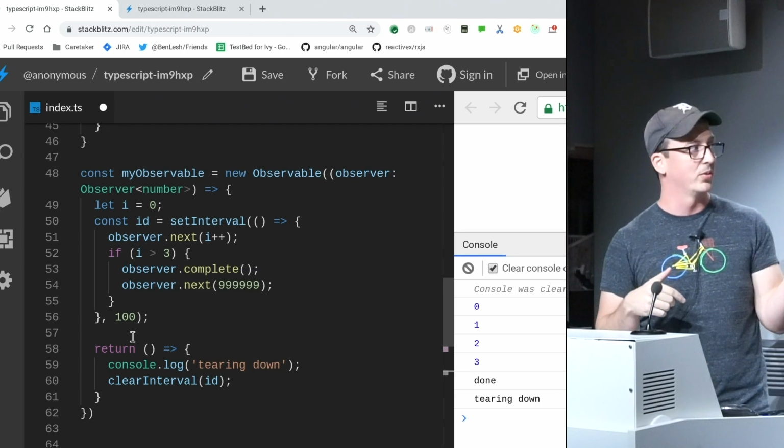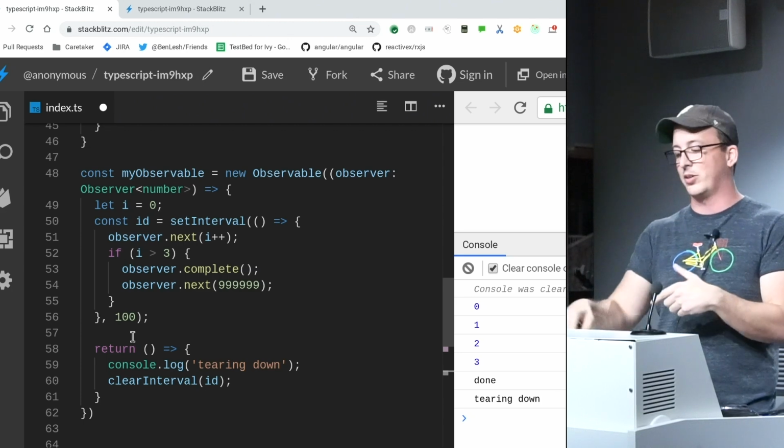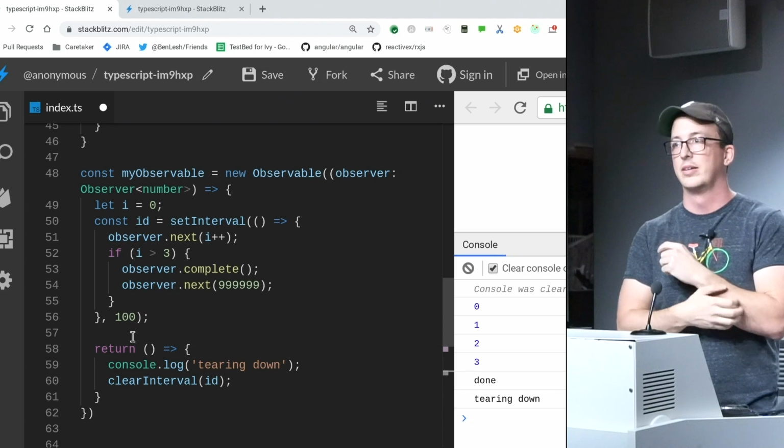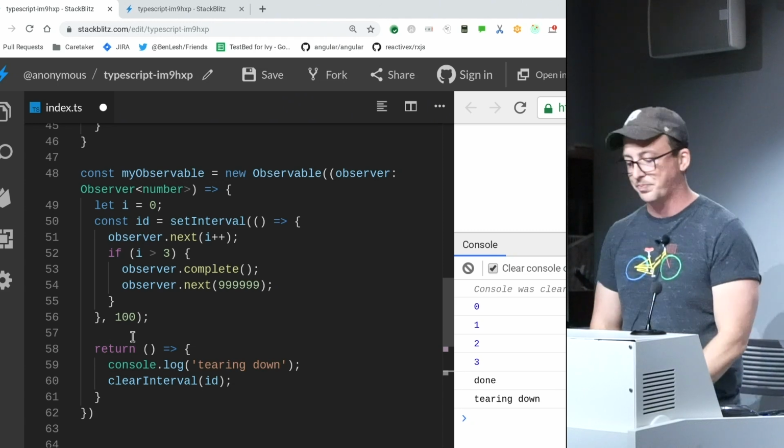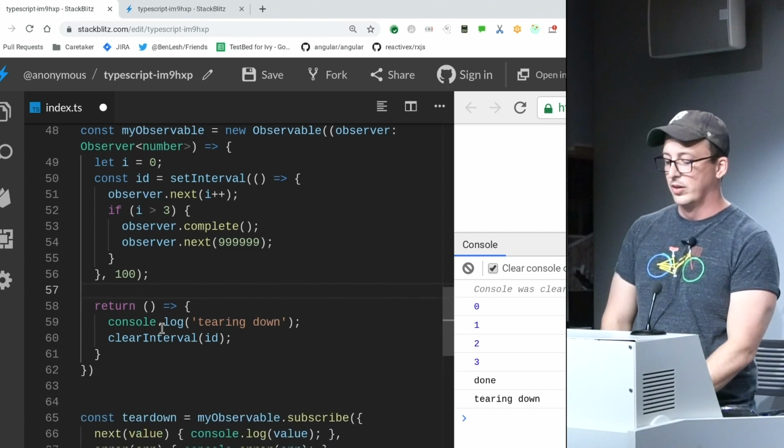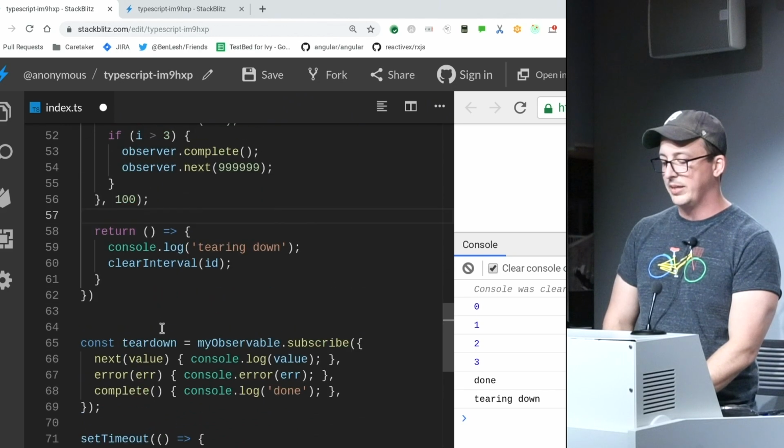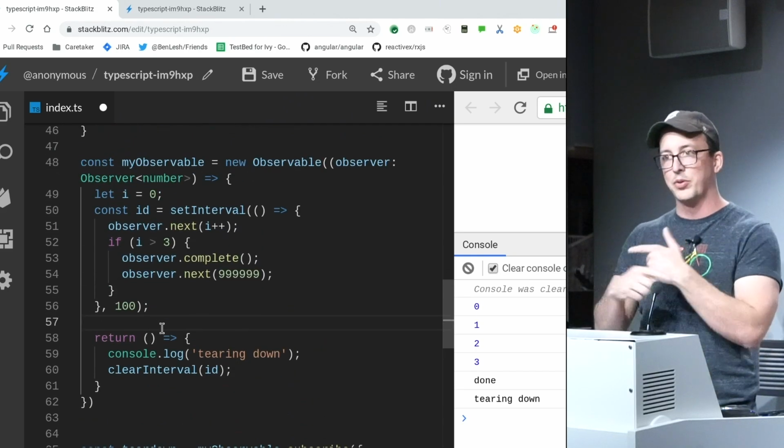You don't want to allow next to still be called inside of the body of that thing. And it's technically possible. So what we need to do is tie it in both directions.